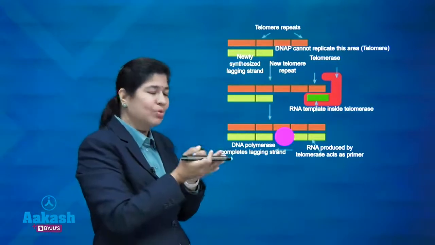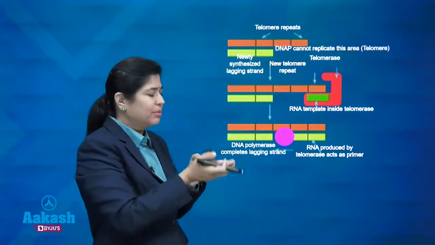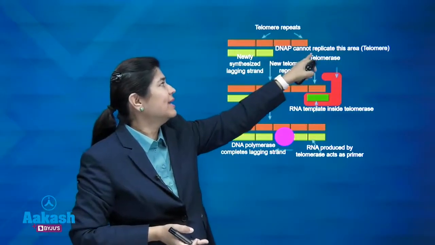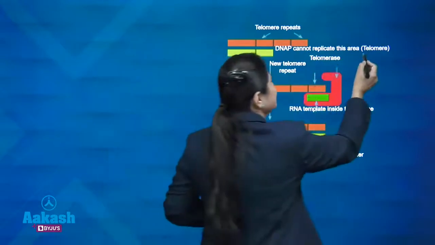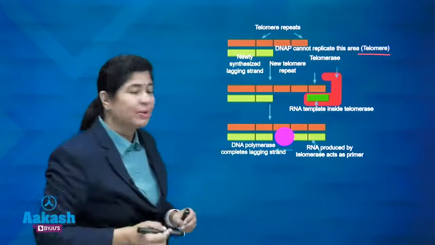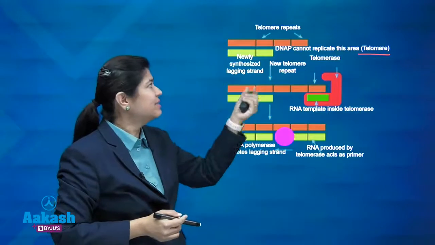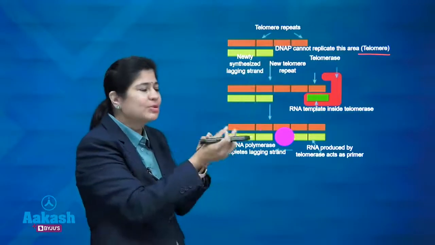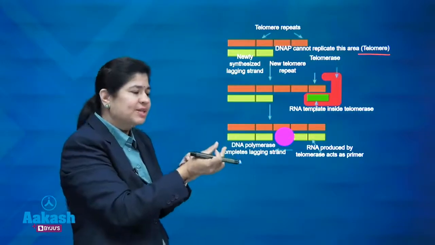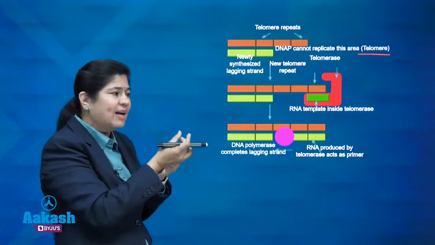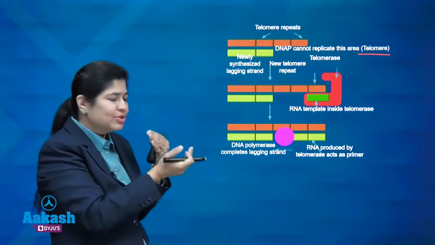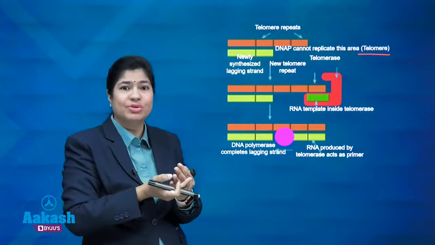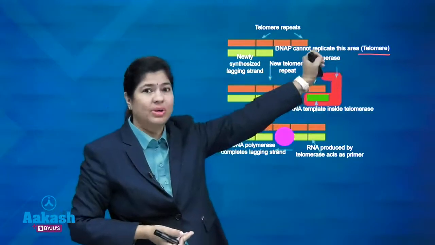Telomere is the end portion of the chromosome. The last part of DNA cannot replicate, that means the telomere cannot be replicated. So in each division this part of the chromosome is not replicated, it shortens by that much portion. In the next division again this much portion is shortened, and finally the chromosome is shortening itself, and that is why many of them say that aging is due to this telomere, okay.